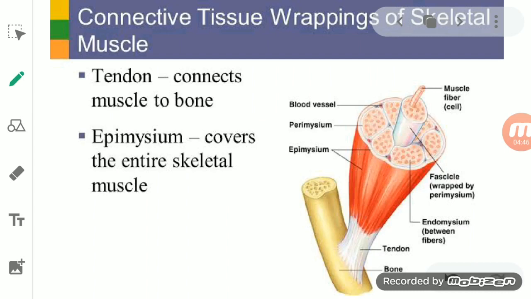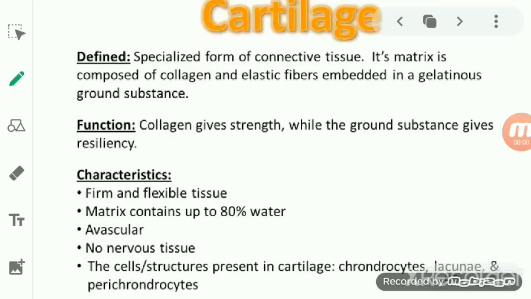Now we will see the next connective tissue, that is the skeletal tissue. The term skeletal comes from the skeleton itself, and you know that the skeleton is there to give support to the body. So we can call it skeletal tissue or supporting tissue. These skeletal tissues or supporting tissues include the cartilage and the bone, which form the endoskeleton of a vertebrate. Skeletal tissues include the cartilage and the bones. We will start with the cartilage, students.